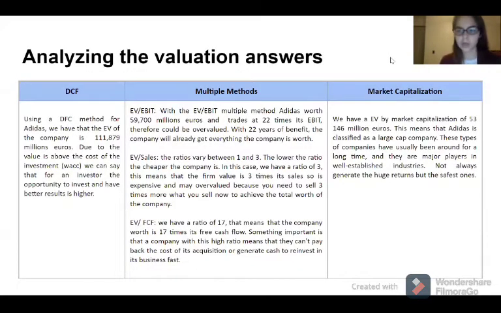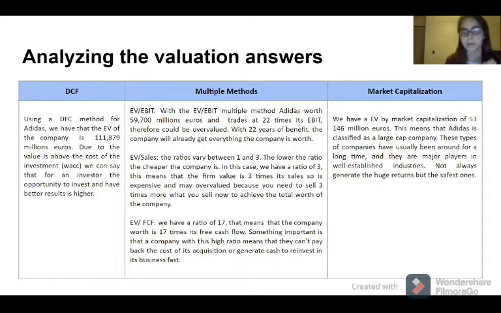Well, now we're going to analyze the valuation answers. First of all, using the discounted free cash flow method for Adidas, we have that the enterprise value of the company is 100,000 million euros. Since the value is above the cost of the investment, which in this case is the WACC, we can say that for an investor, the opportunity to invest and have better results is higher.